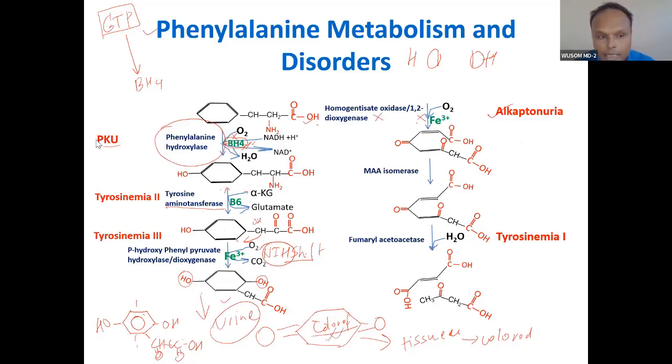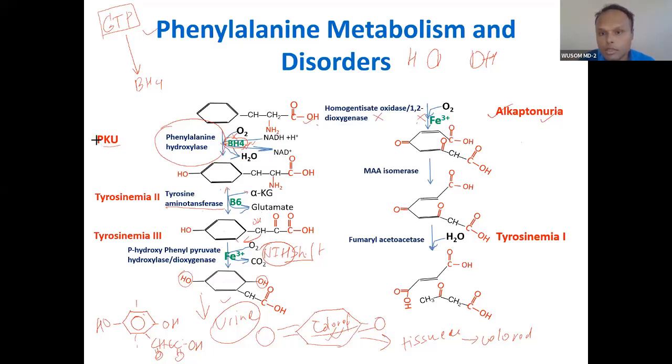You understood the mechanism? Yes, sir. So this will become colored. That is why I'm focusing on this whole molecular structure. This will be colored, and because of that it is called alkaptonuria. So urine will be colored, and such compound slowly with age will deposit inside the connective tissue, in cartilage, and those cartilages and connective tissue will look colored.